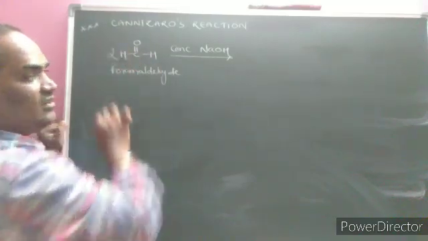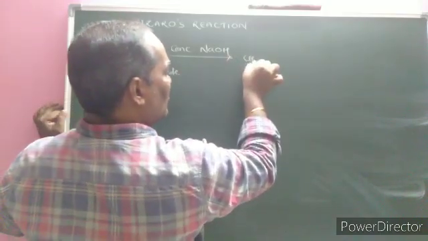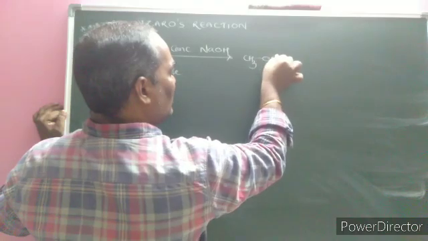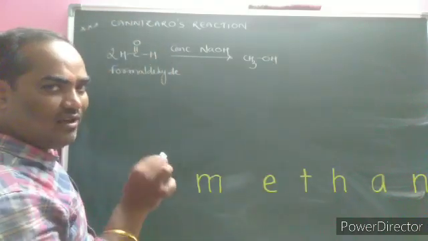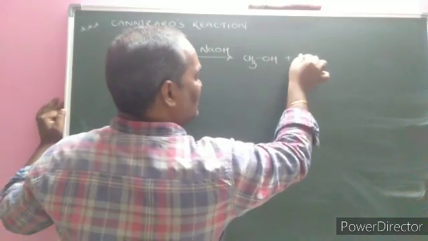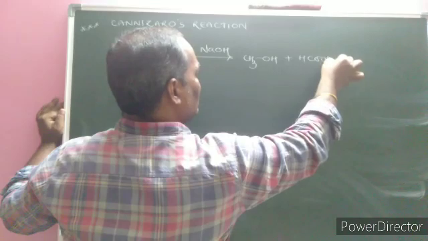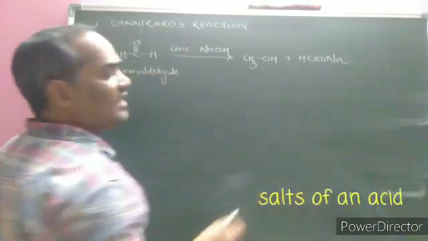Hence, you just take two molecules. Then what will happen? One is getting reduced, forming an alcohol, that is methyl alcohol, also called methanol. Another one is the salt of the carboxylic acid; since sodium hydroxide is given, the formed one is sodium